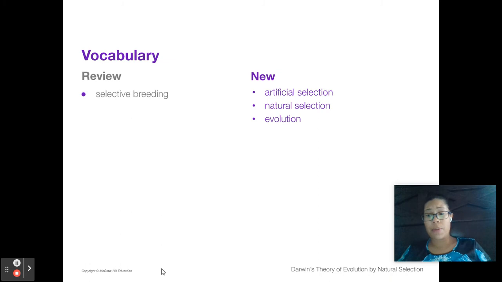All right, so let's talk about our vocabulary. I've talked about selective breeding already when I talked about changing wolves into dogs and how we ended up with Chihuahuas and all the different dog breeds, but we'll talk more about that today. New vocabulary, we're going to talk about artificial selection, which selective breeding is one of those, natural selection, and evolution.